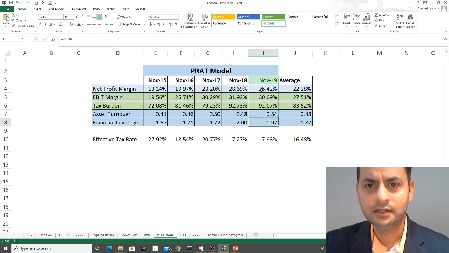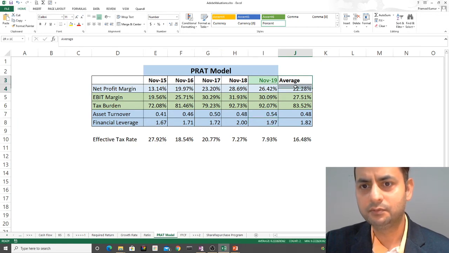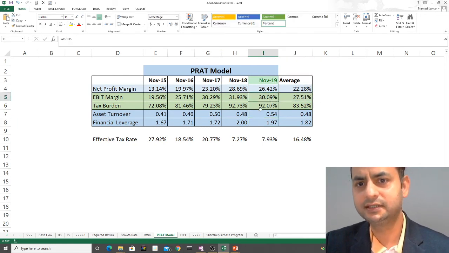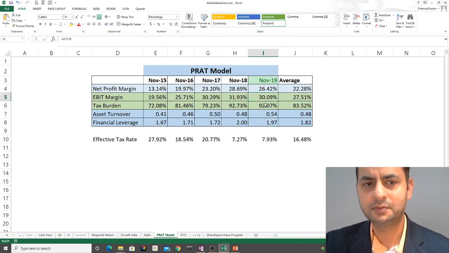It's okay. Basically what's driving their growth is pretty much the operating margin, right? And the tax burden. So that's what's driving their growth. And the net profit margin as well, because it's very high.